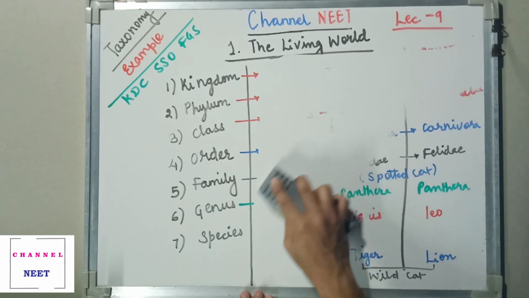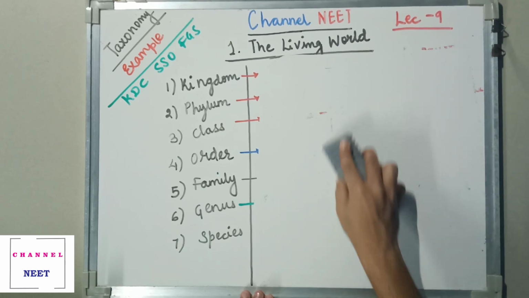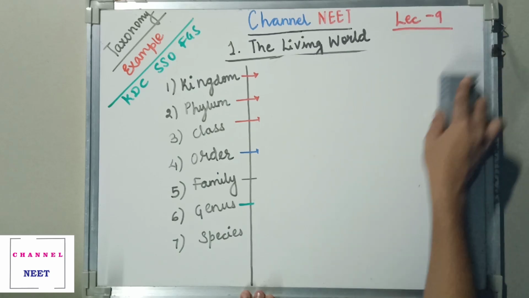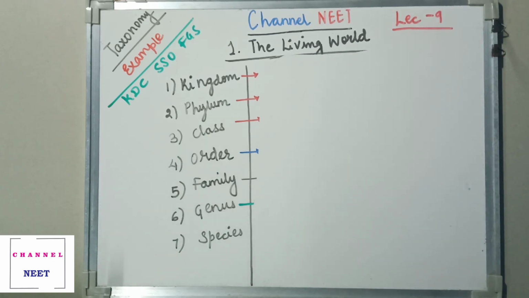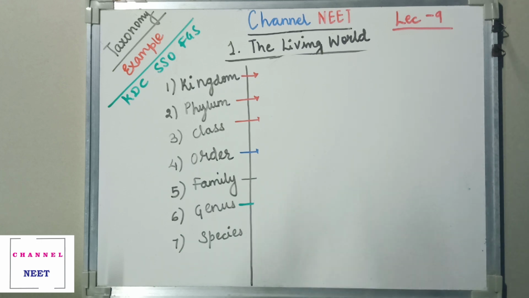Now we'll move on to one more example on the same basis of classification. We'll discuss it with respect to one more animal, that is the dog and the wolf. So we'll be discussing the concept with respect to dog and wolf now. Let's write the genus and the species with respect to dog and the wolf.